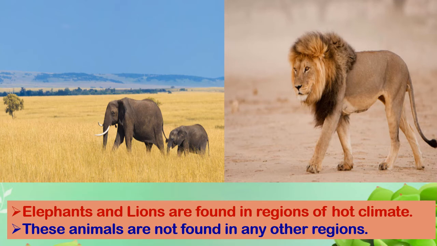These animals are not found in any other regions. For example, we cannot find polar bears in any other regions with hot climate, and so also we cannot find animals that are in hot climate, elephants and lions, in polar regions or in cold regions.